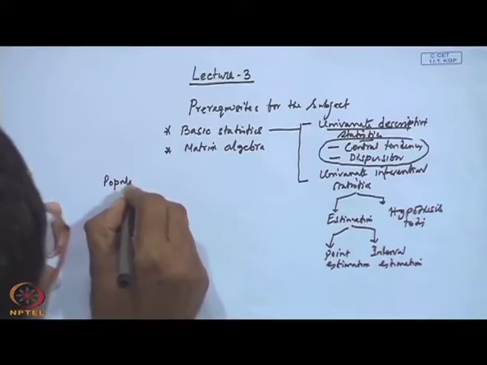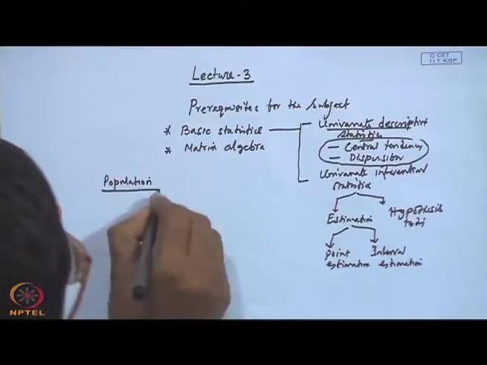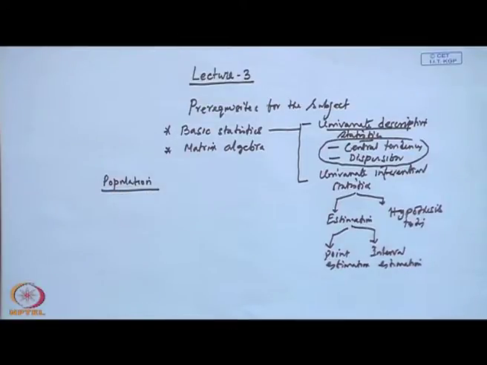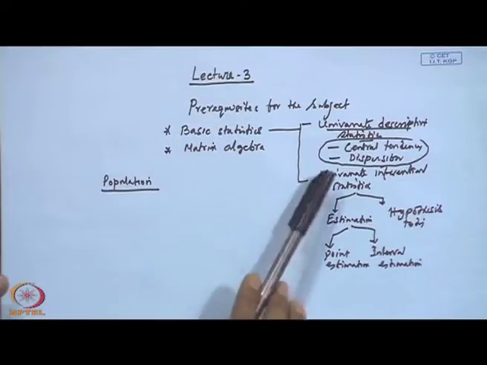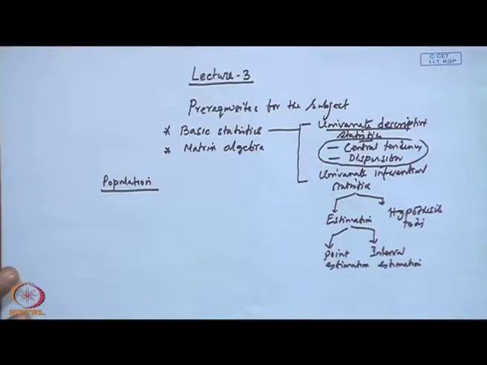Now, do you have any idea about population? What do you mean by population? In a general sense, we say the population of West Bengal, population of India, but in statistics this population has a much broader sense.